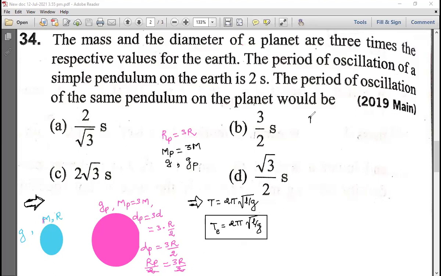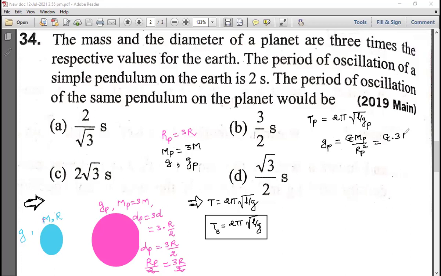Now, if I want T on planet, what should I do? 2 pi under root L by Gp. Yes or no? L by Gp. Agree with me? Yes, sir. And now gravity on planet formula is what? We have one formula, see, G Mp divided by Rp square. Agree with me? Yes or no? Yes, sir. Do you have this formula?